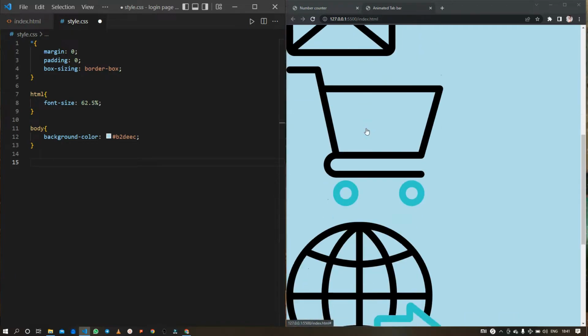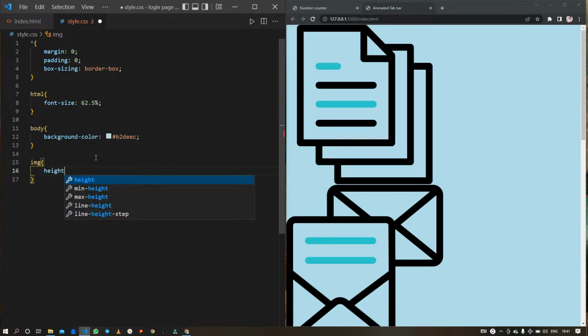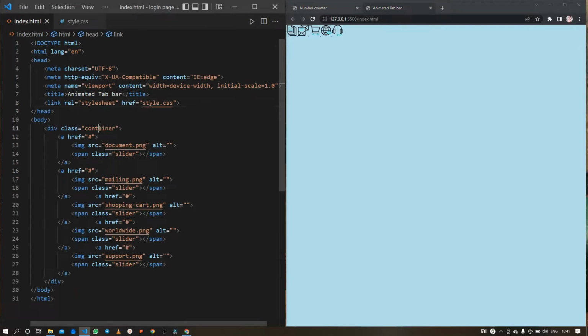And next, now let me just reduce the size of these images, and I will do it by targeting the image element and setting a height of 3.5 rem. Okay, so they are well and good. So now these are the images, and next I will target my container.